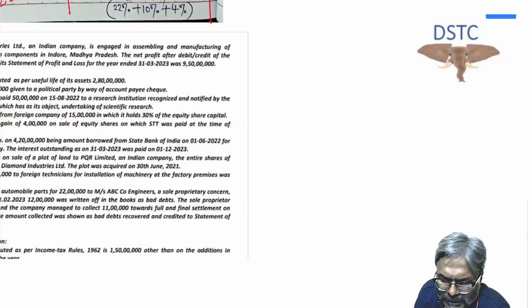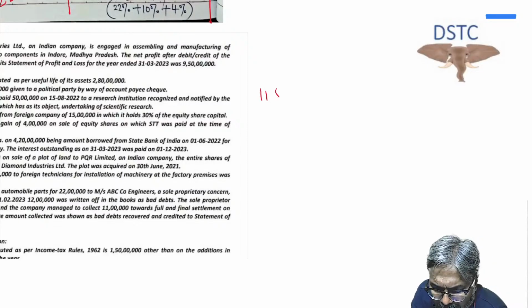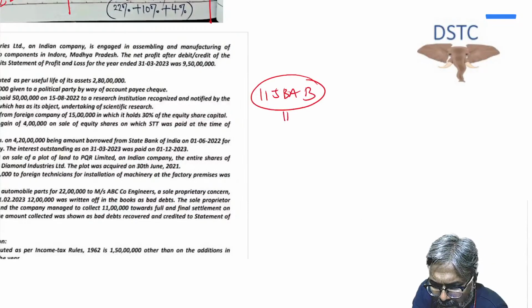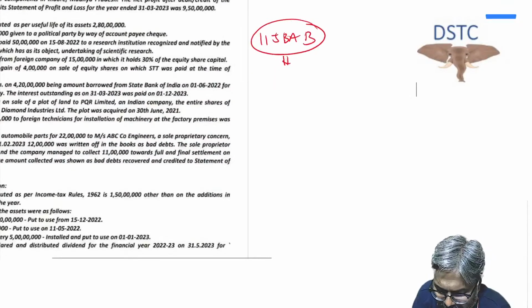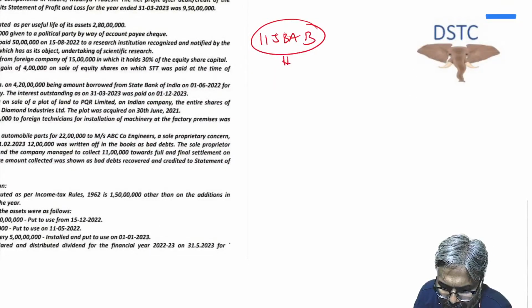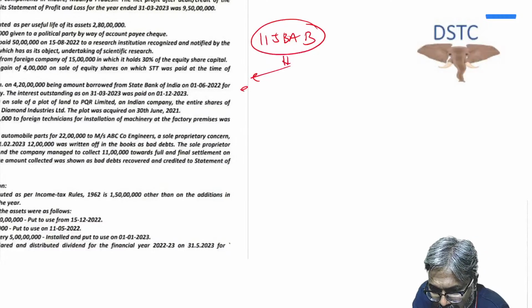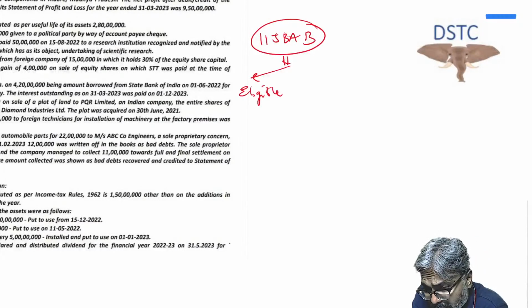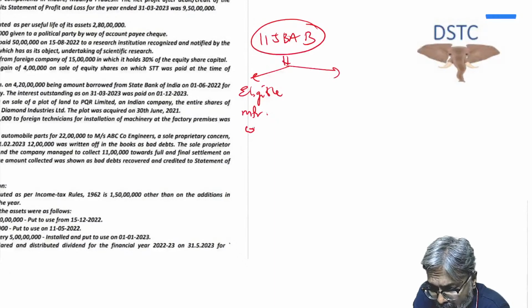By the way, students, be careful of 115BAB. It is just for a confirmation so that we are all on the same page. So this is for an eligible manufacturing company or the SSE which is engaged in the power sector.